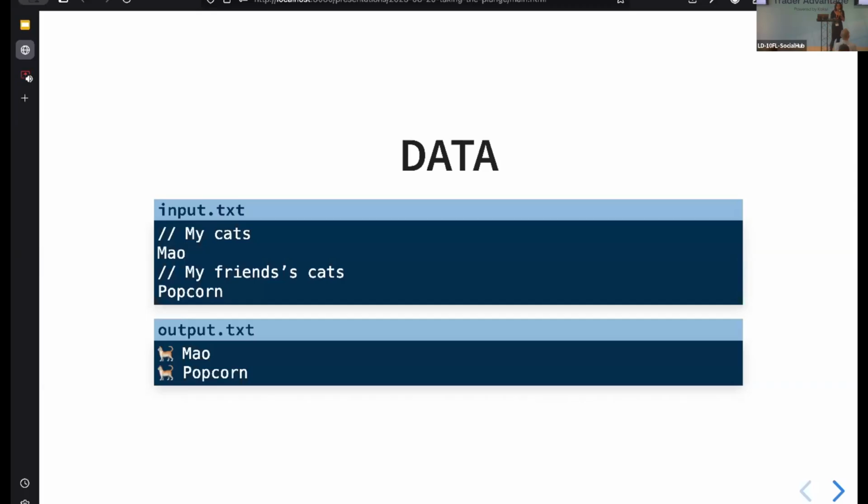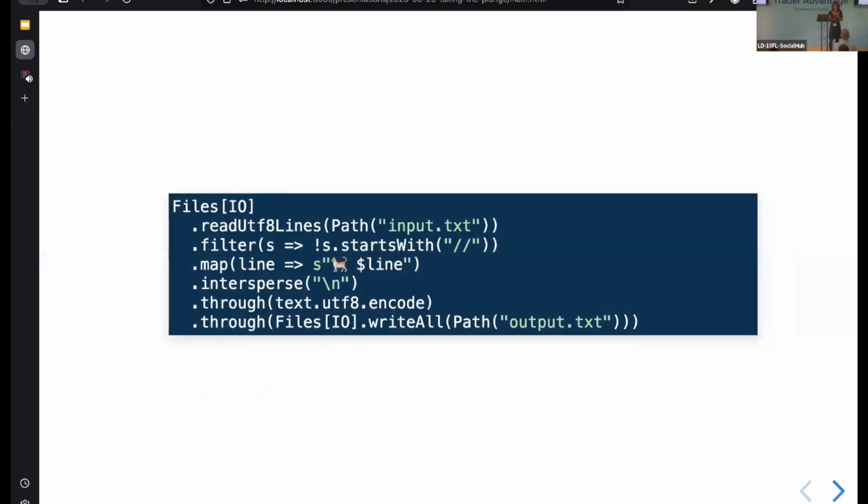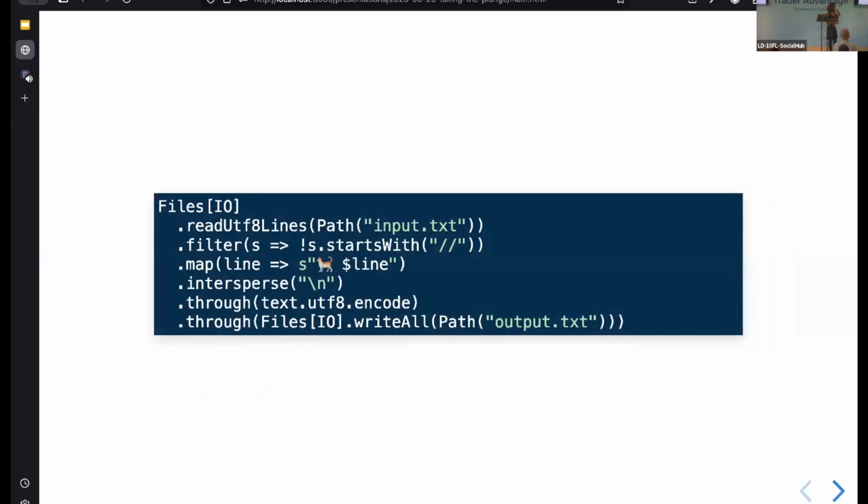OK, so how might I write this? Let's go straight to our fs2 implementation. So I can use the fs2 files package. It's a bit longer, this code now. It's around 3, 4, 5, 6, 7 lines, let's say. And it's a bit more complex. So we're reading the lines. We are filtering all of the lines that start with comments, so we're filtering those out. We're then mapping and adding our cat emoji. And then we are interspersing that with the new line character. We are then re-encoding it as UTF-8 and writing it all out.